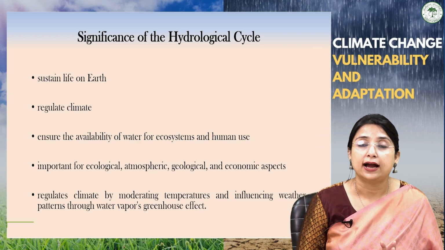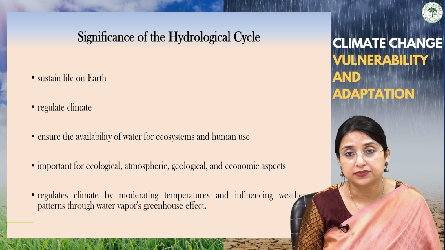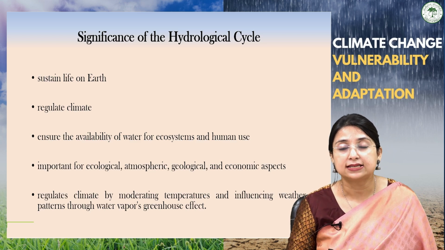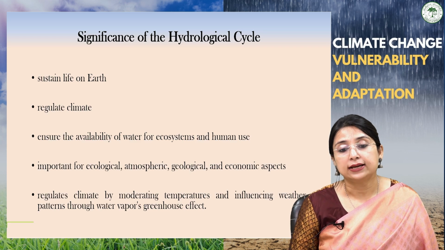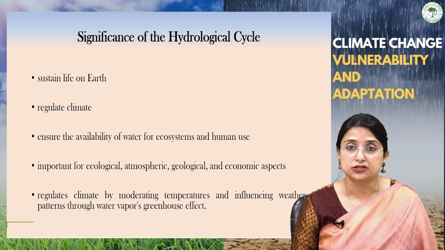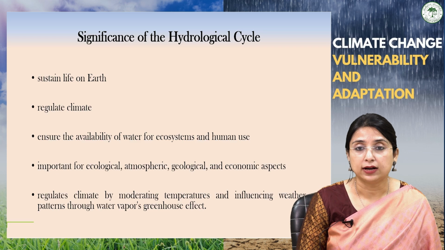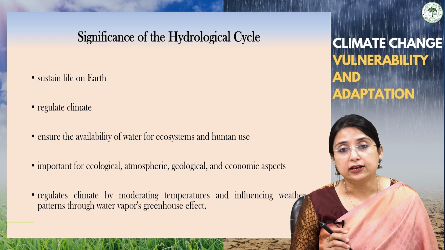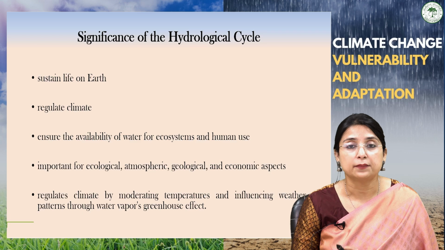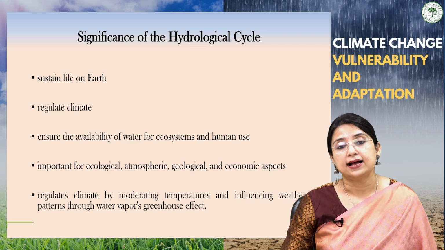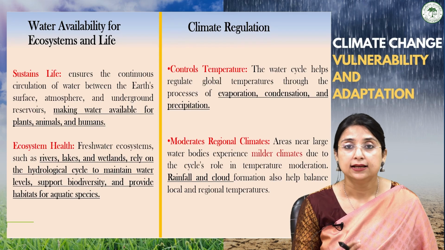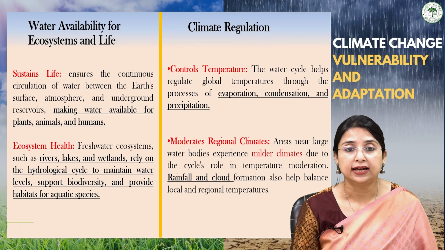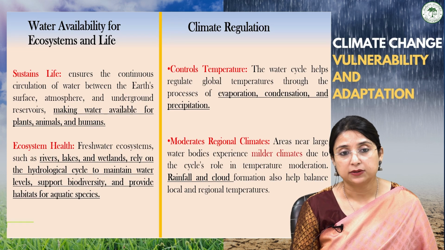Not only this, many aquatic systems, many wetlands, many water bodies support the livelihoods of millions of people who are residing nearby. The hydrological cycle regulates climate by moderating temperatures. Already we have seen this through the example of the Gulf Stream and the Kuroshio current, and it influences weather patterns through water vapor and the greenhouse effect. Thus, it has significance of the hydrological cycle.